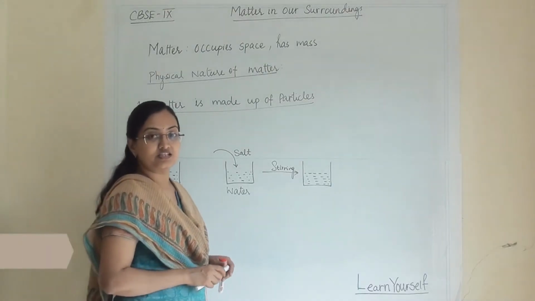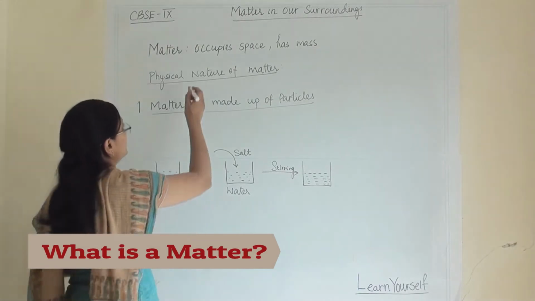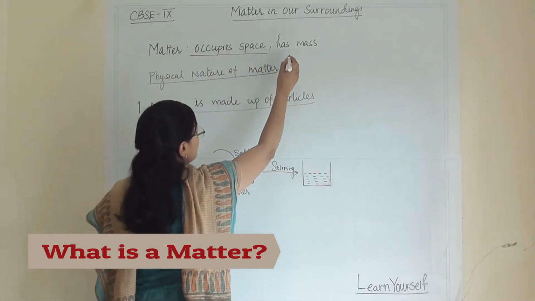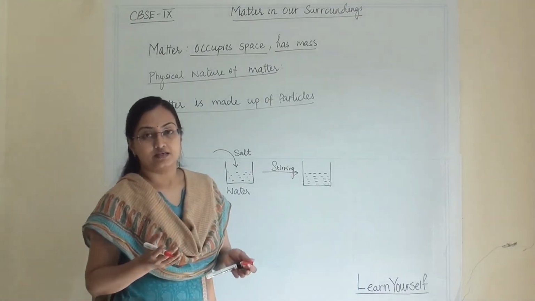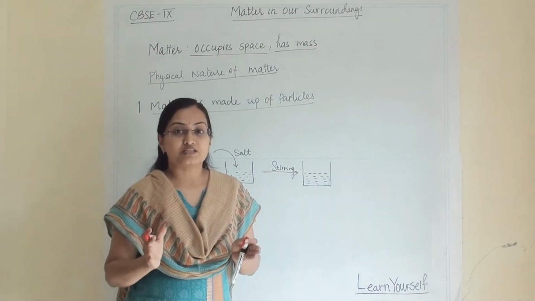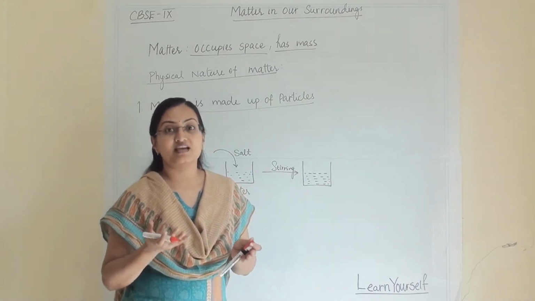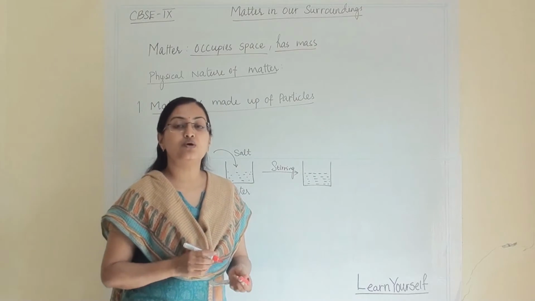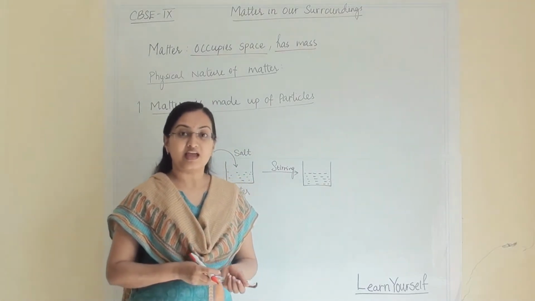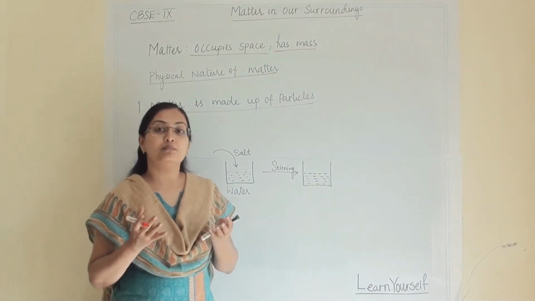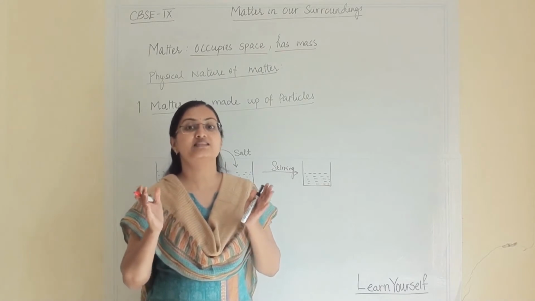So let us understand first what matter is. Matter is that which occupies space and has a mass. Anything which requires space and has a mass, a weight in it, we call it matter. It can be air also. When we fill air into a balloon, the balloon occupies space and it has a mass.